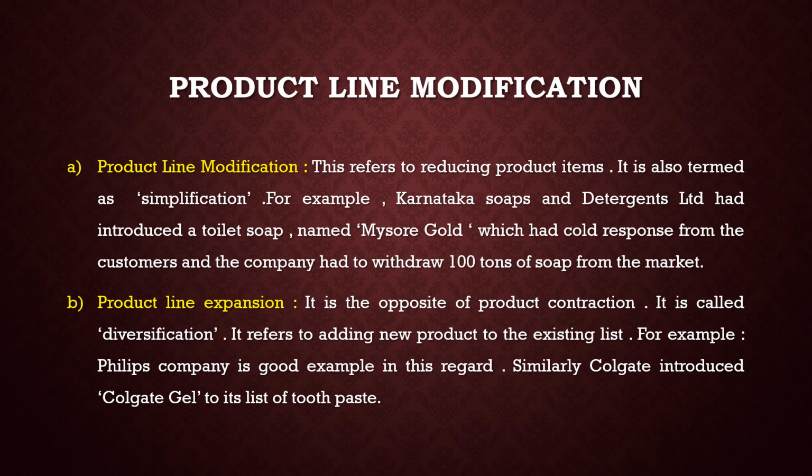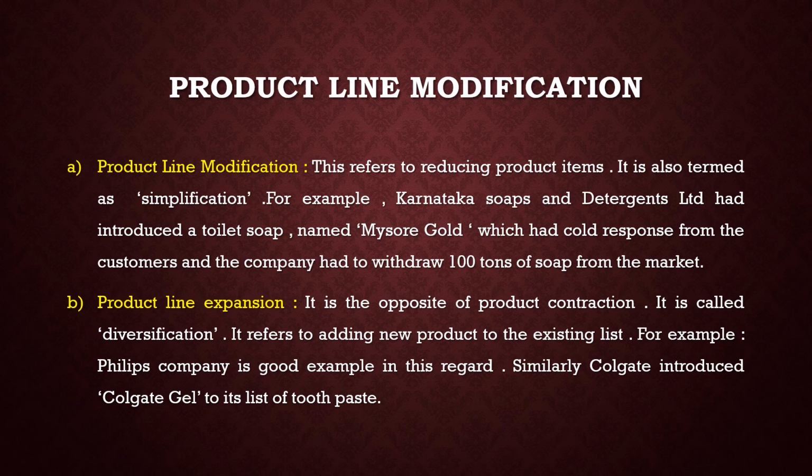Product line modification. This refers to reducing product items. It is also termed as simplification. For example, Karnataka Soap and Detergent Limited had introduced a toilet soap named Mysore Gold, which had a cold response from the consumer, and the company had to withdraw 100 tons of soap from the market. That means Karnataka Soap and Detergent Limited introduced a new soap named Mysore Gold, which got no response from the consumer, so they had to withdraw that product from the market.